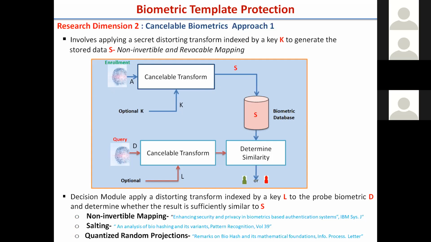We cannot use a hash function, because a hash has the property that a small change in the input, even some bit change, greatly affects the output. When we press our fingerprint, environmental factors, stress, and our way of placing the finger vary, so with a hash the output would change completely and you may not be authenticated easily. That is the concern here.